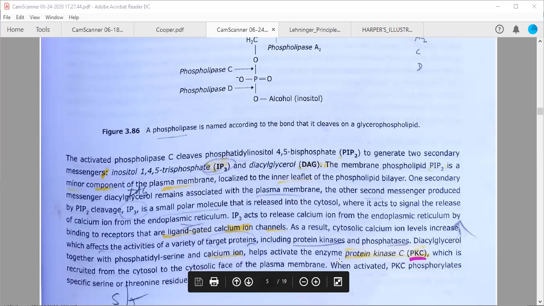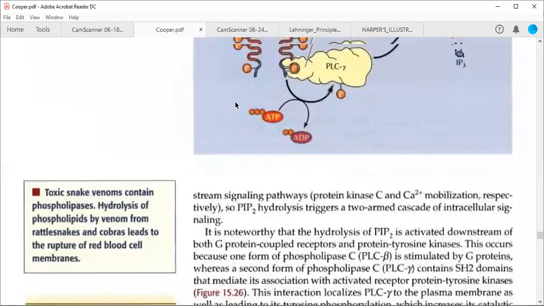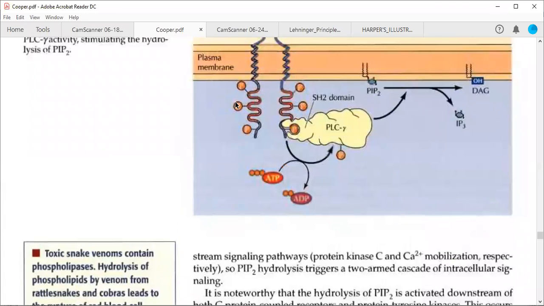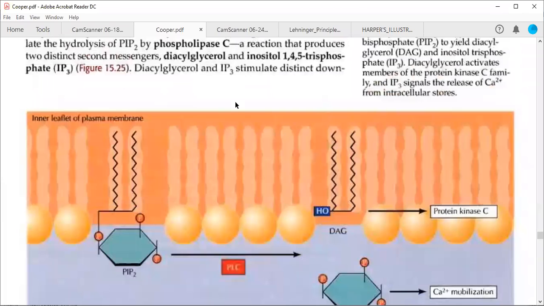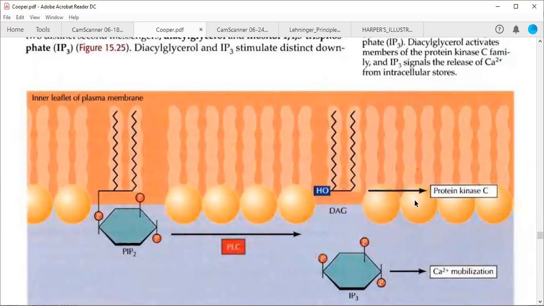What is the meaning of this particular line? It is being recruited from the cytosol to the cytosolic phase. Okay, fine. So this protein kinase C is actually present in the cytosol, but because diacylglycerol is already in the plasma membrane, protein kinase C will make a complex with diacylglycerol. It will be recruited to the plasma membrane because diacylglycerol and protein kinase C form a complex and interact with each other.